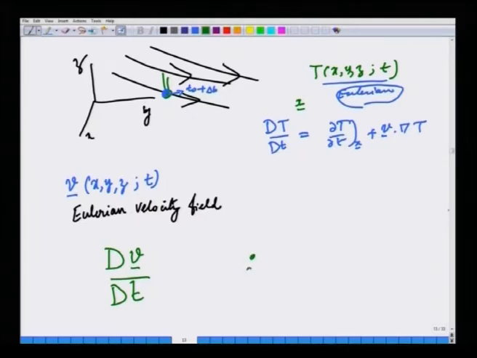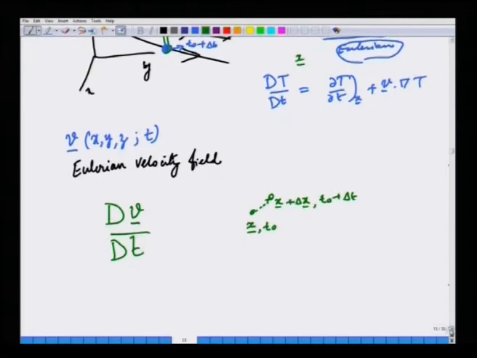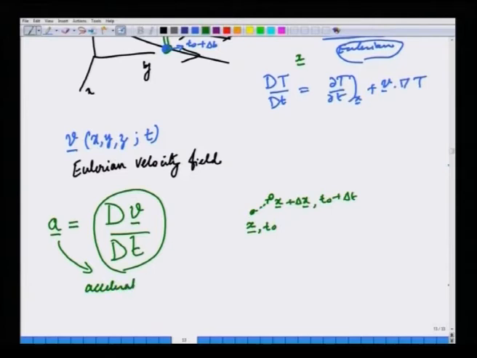If I have a particle at x at time t0, this particle would in general move to x plus delta x at time t0 plus delta t. So, what is the rate of change of velocity as I follow the particle, and that physically is the acceleration. In the Eulerian description, the acceleration of a fluid particle is equal to the substantial derivative of the Eulerian velocity field.